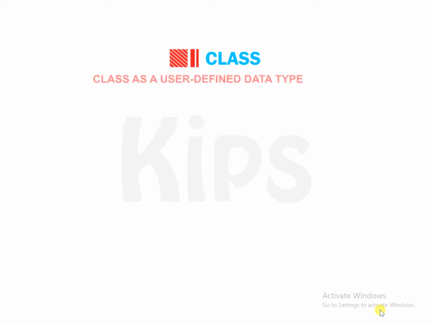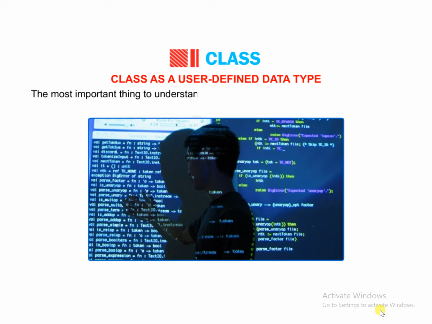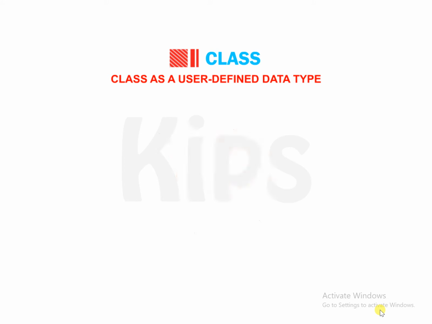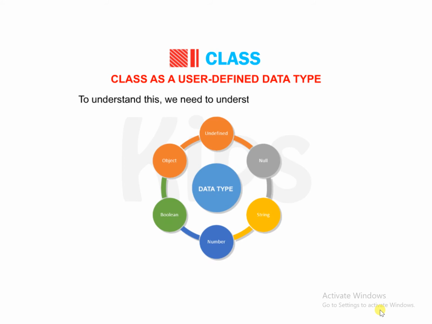Alright students, let us learn about class as a user-defined data type. The most important thing to understand about a class in programming terms is that it defines a new data type. The question that arises here is, how can we consider a class as a user-defined data type? To understand this, we need to understand what a data type is.